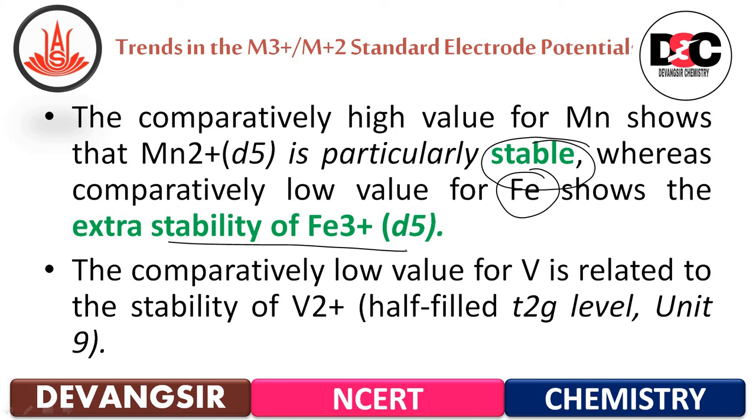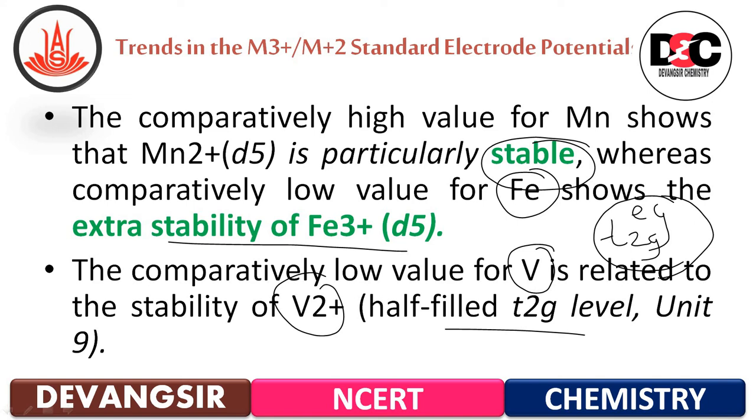The comparatively low value for vanadium is related to the stability of V plus 2, that is half filled t2g level. Means V plus 2 means t2g level. There are two levels, one is the ground state and the second is the excited state, t2g and eg. Now we are going to study this in detail in chapter number 9.